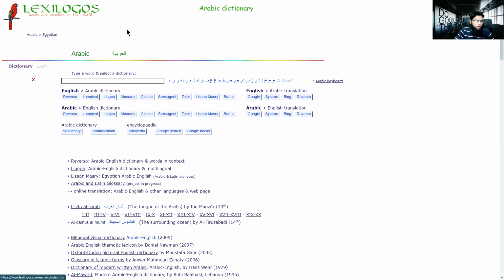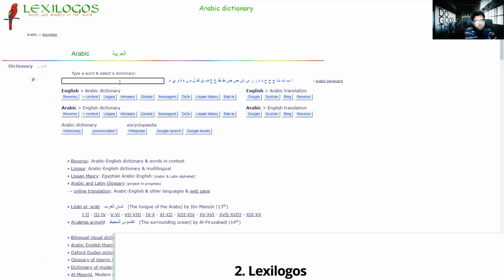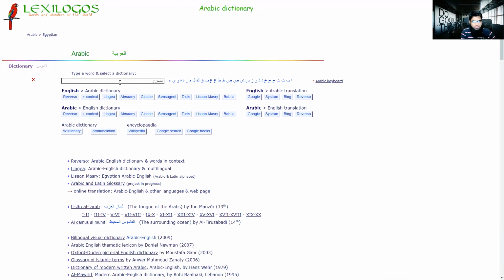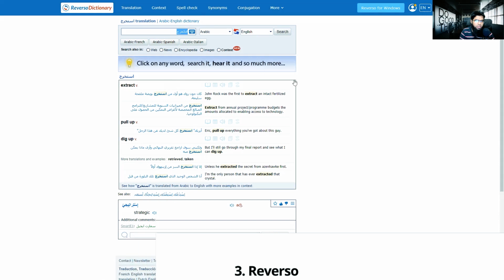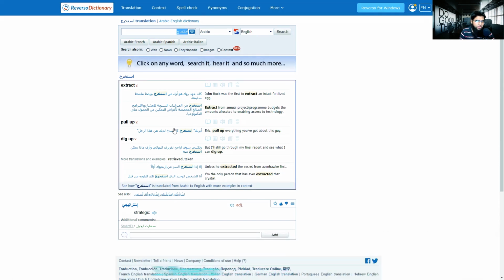If you go into Lexilogos.com, I'm not going to the root word of this. If you know this is Form 10, you can search for istakhraja here, and then you can click on the various websites here. You have to click here, Arabic to English, right? Not English to Arabic, Arabic to English. And then you can go to Reverso Contexto. It gives you istakhraja, extraction, in context. It's very good if you want to know the contextual translation, Reverso dictionary.